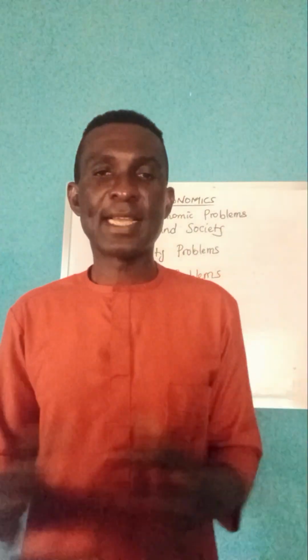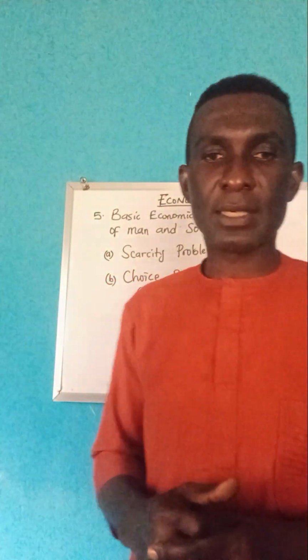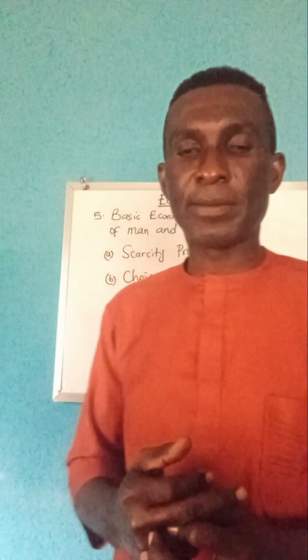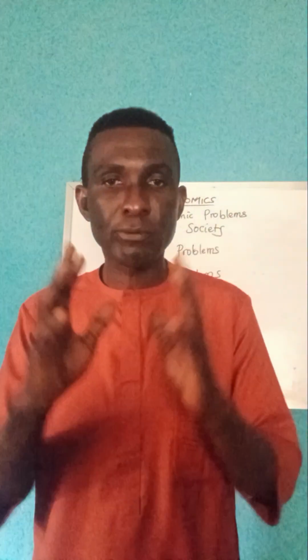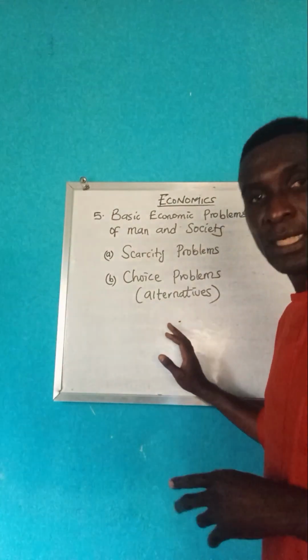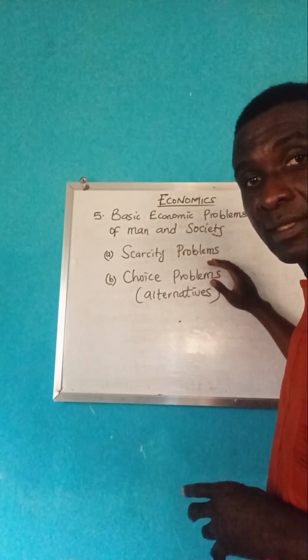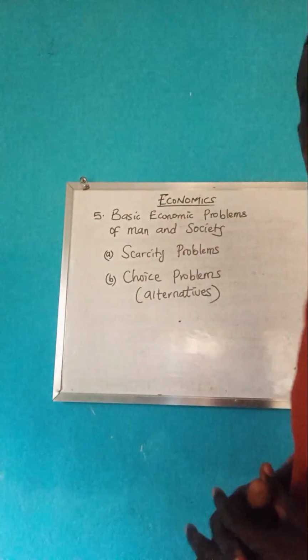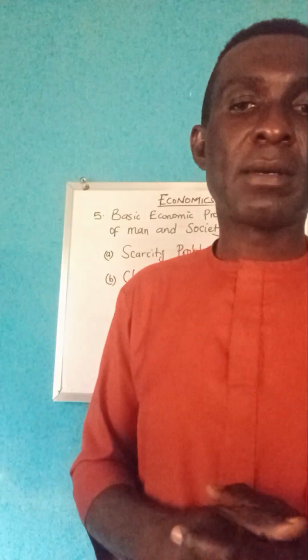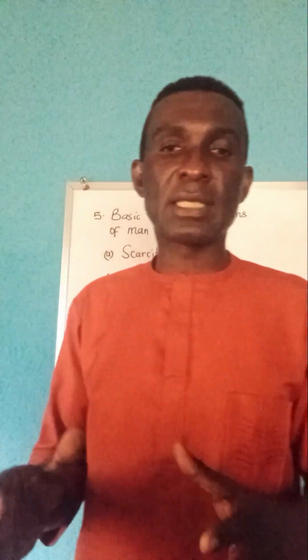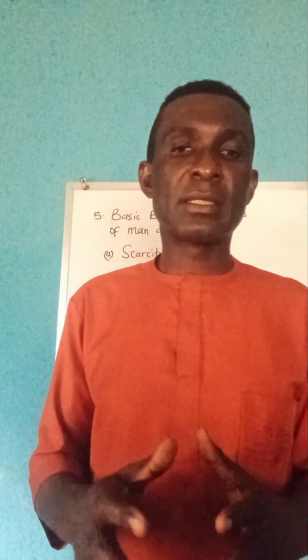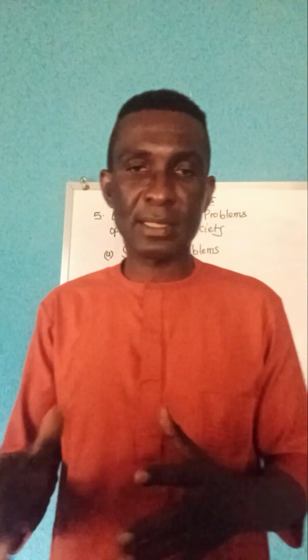Okay, so finally, we are in the fifth and final frame of this particular teaching. Now, in the fifth frame, we are looking at the basic economic problems of man and society. Now, I've written on this board the two fundamental problems of man: scarcity problems and that of choice problems. Of course, we have established that already by saying that human wants are unlimited, but the means are limited. So there's a limitation, and that limitation implies a scarcity problem for man.